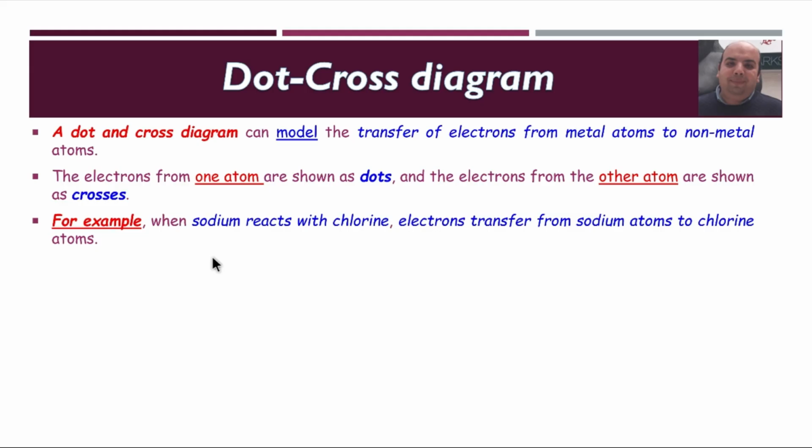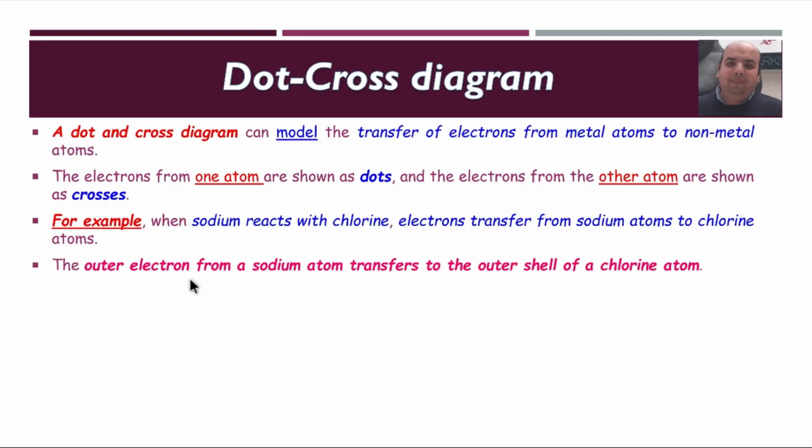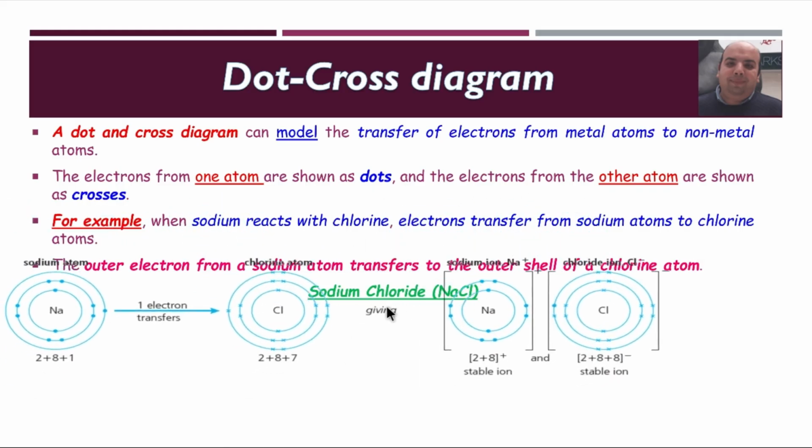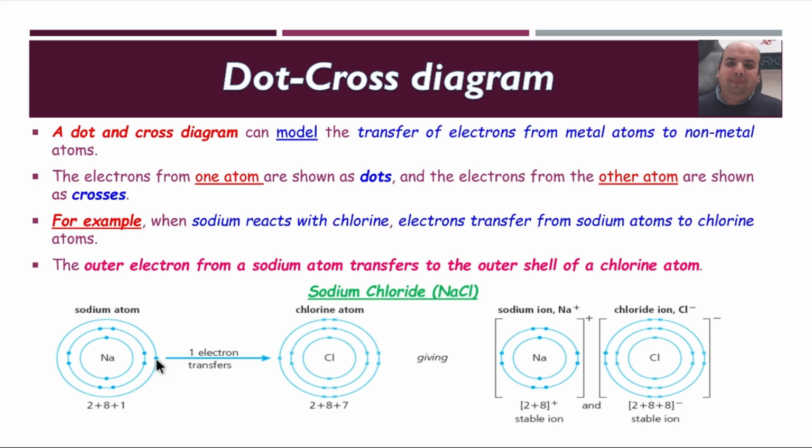For example, when sodium reacts with chlorine, electrons transfer from the sodium atom to the chlorine atom, so the outer electron from the sodium atom transfers to the outer shell of the chlorine atom. Now we are talking about the dot and cross diagram for sodium chloride, NaCl. As you can see, sodium contains 1 electron in the outermost shell. This electron is transferred to chlorine. We draw dots for sodium and crosses for chlorine. Chlorine gets 1 electron from sodium in its outermost shell, which gives the sodium ion a positive charge.